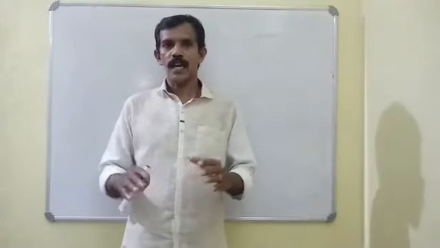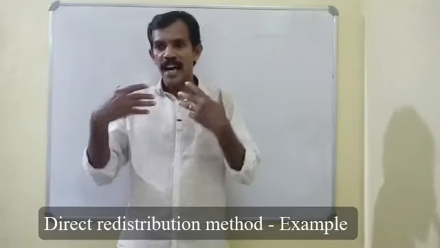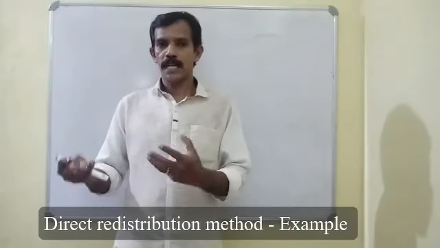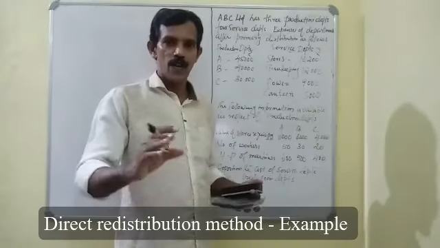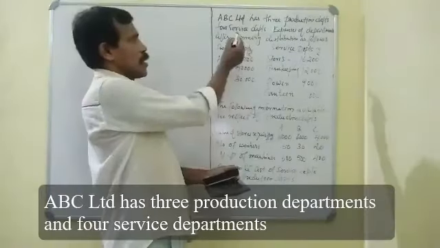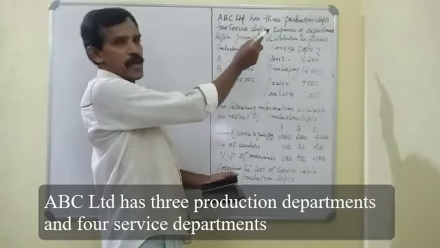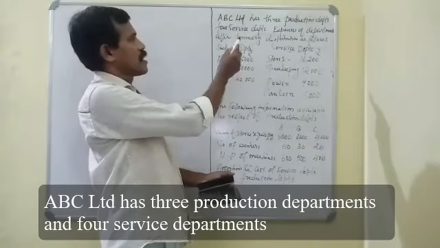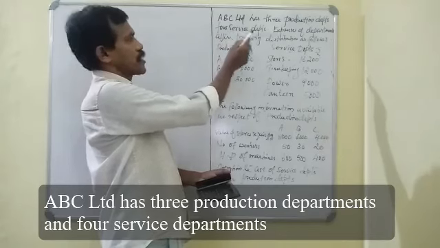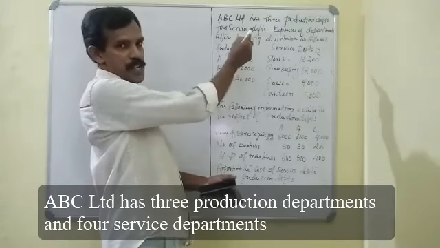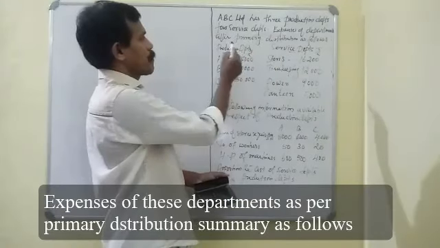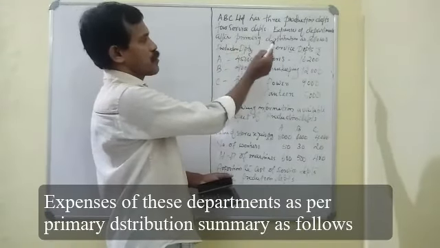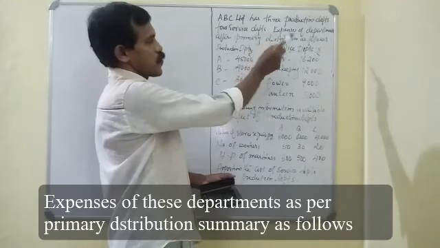Now here we illustrate the direct redistribution method with the support of an example. Our question is this: ABC Limited has 3 production departments and 4 service departments. Expenses of departments after primary distribution is as follows.